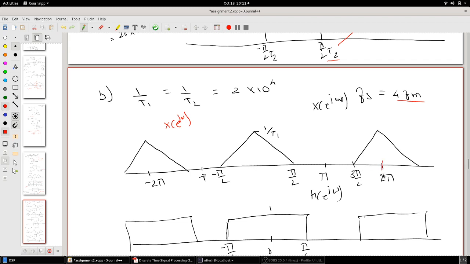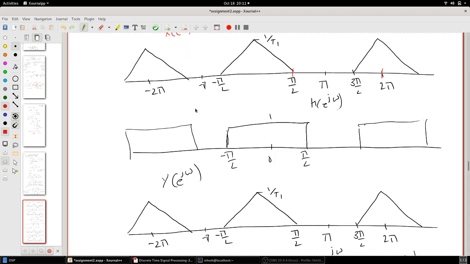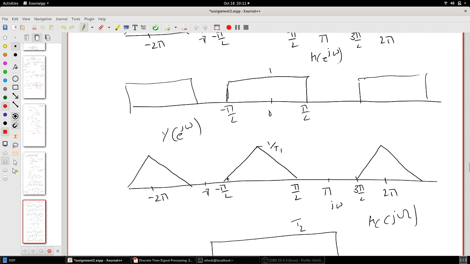Fs is spaced at 2 pi, and since Fm is Fs by 4, you will get from minus pi by 2 to pi by 2. Now this X of e raised to j omega is passed through a filter H of e raised to j omega having minus pi by 2 to pi by 2. This will pass through and you will get a Y of e raised to j omega. It will pass all these things.